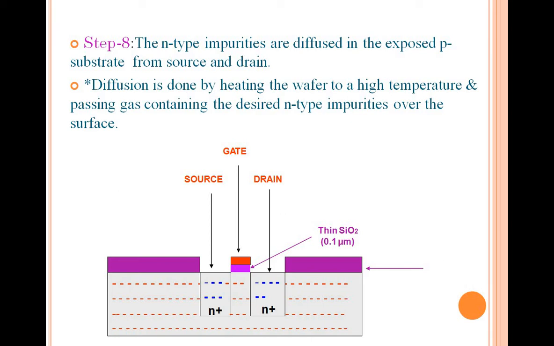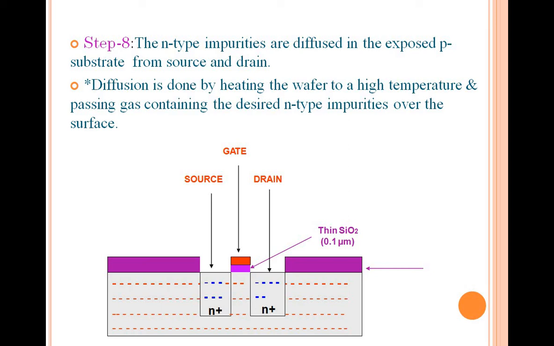Now for getting your source and drain, you have to diffuse your N impurities, because you had a P substrate, and which transistor are you preparing? An N-type transistor, NMOS fabrication has to be prepared, right? So we are diffusing the N impurities, either by heating up the wafer at very high temperature or passing the gas containing the desired N-type impurities to the surface of the wafer.